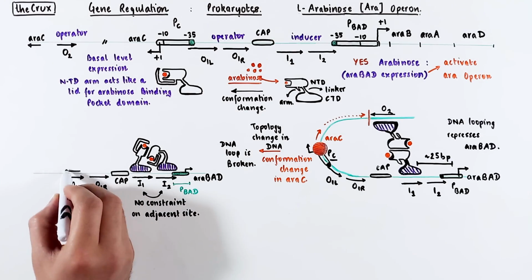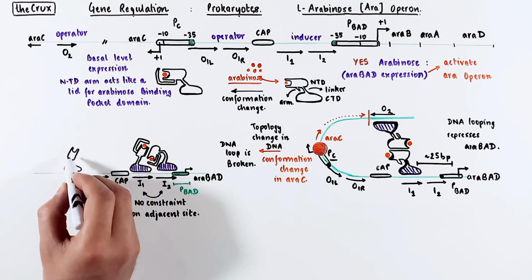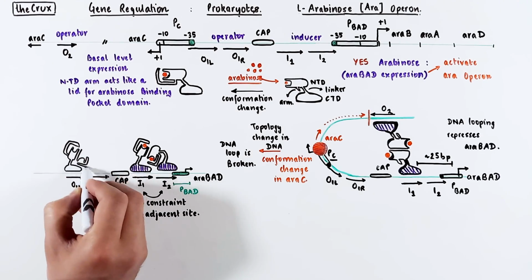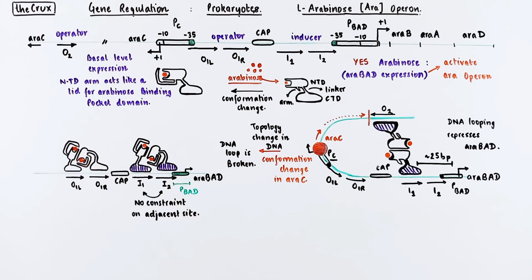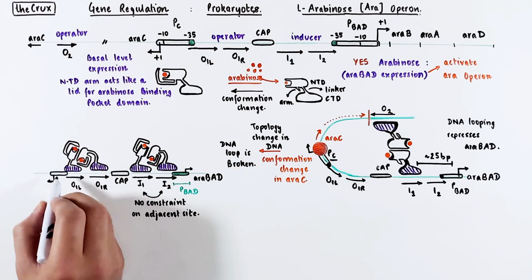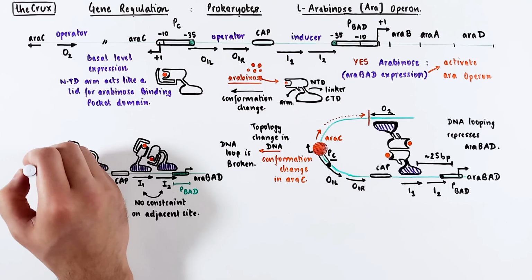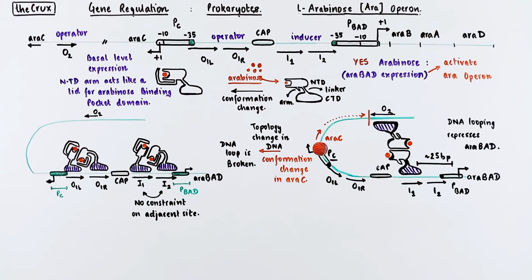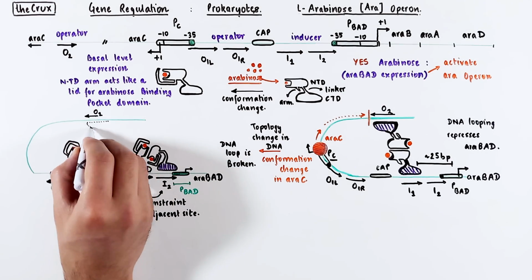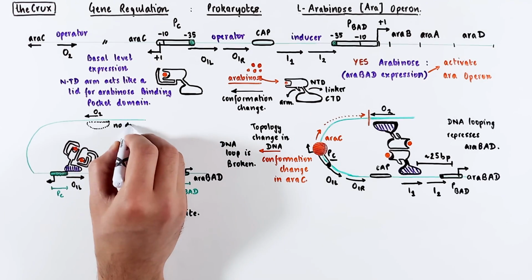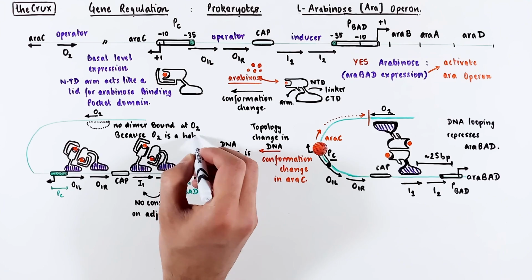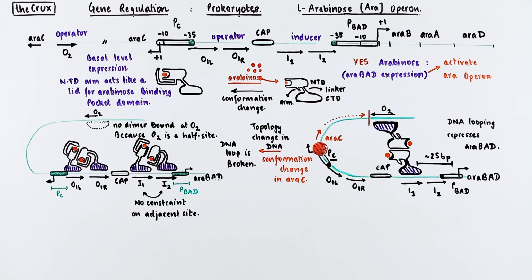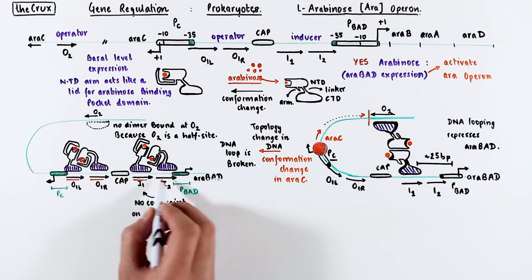At the upstream region of the inducer, you also have a full operator site. So the operator site can also have the araC dimer bound to it. And again, keep in mind that the O1L operator partially overlaps with the promoter of araC. But what about this operator 2, which, remember, is only a half site? So the dimer cannot form a stable complex at the O2 because it doesn't have the second half site. Full sites only exist at the O1 operator and the inducer.